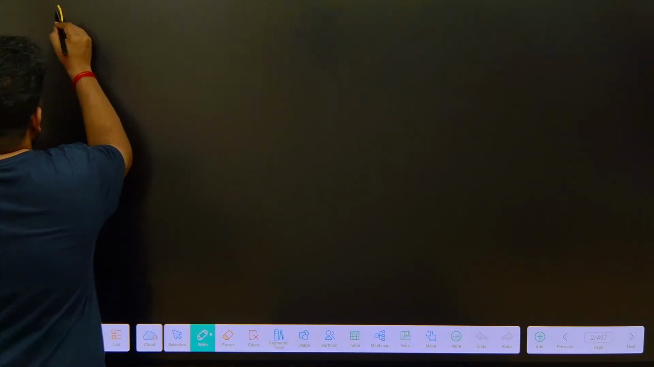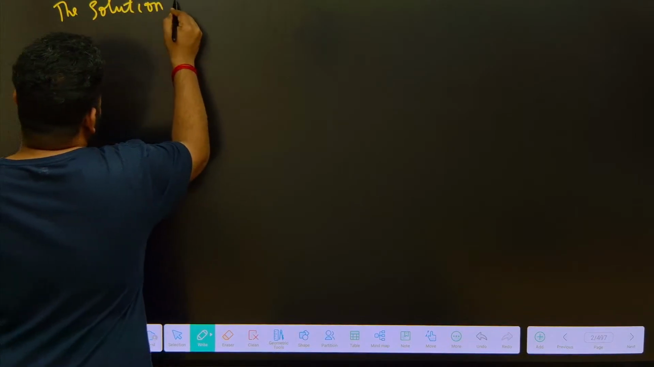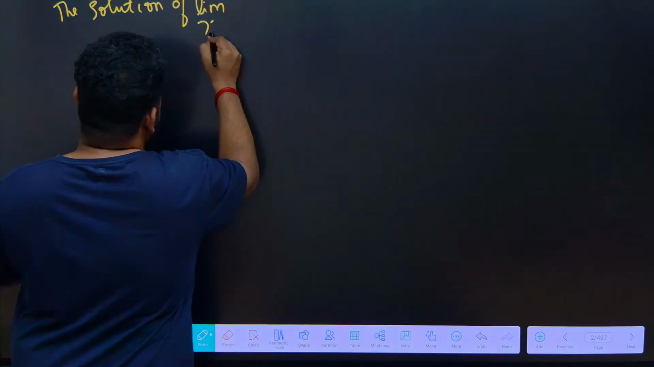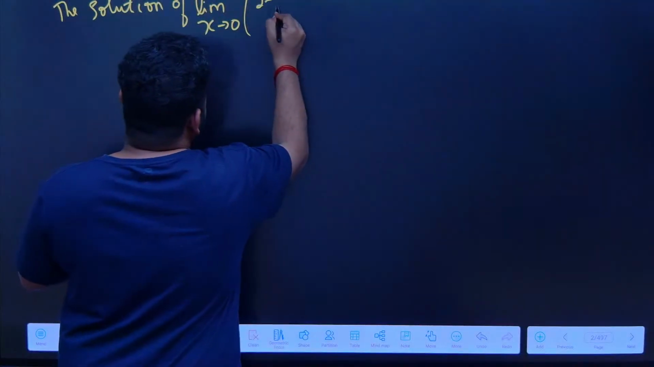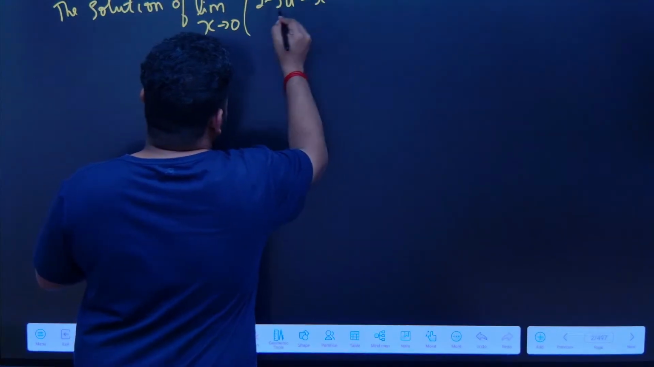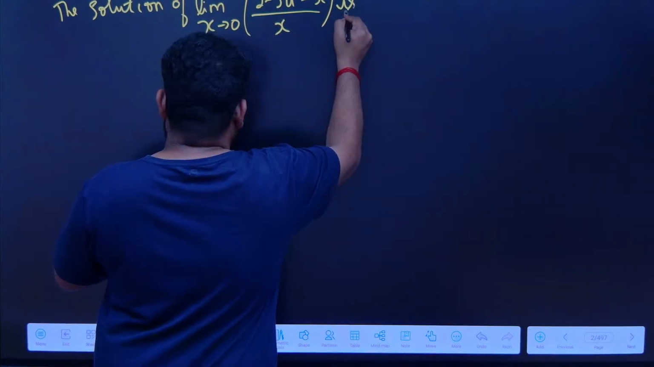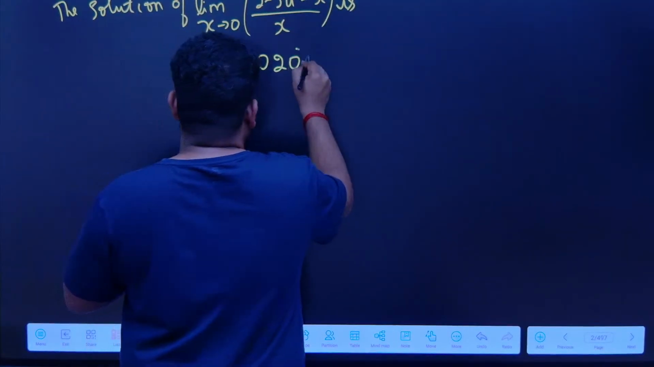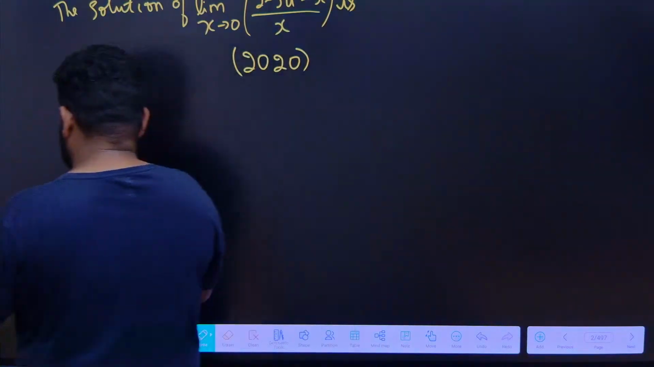Next they are asking the solution of the limit as x tends to 0 of (2 minus root 4 minus x) by x. This is the question. This is an IIT JAM 2020 question. Similarly, they are asking one more question.